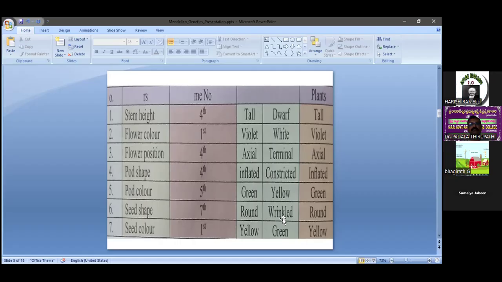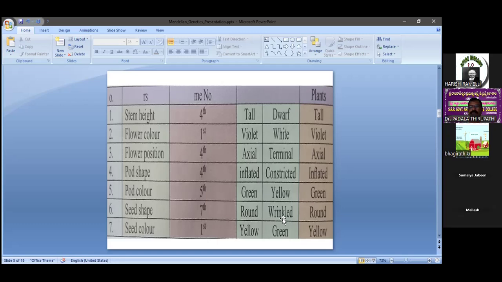The main important key factor is that the factors are arranged on different chromosomes. The stem height, the responsible 2 factors are arranged on the 4th chromosome. Flower color, the responsible 2 genes, 2 factors present on the 1st chromosome. Flower position, 4th chromosome. Pod shape, 4th chromosome.